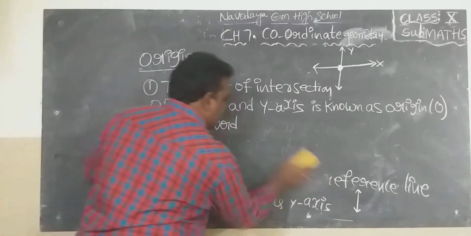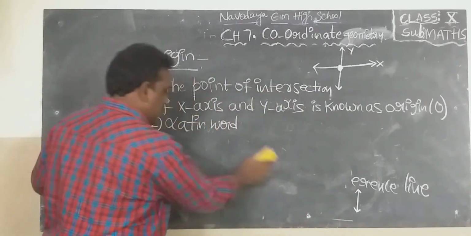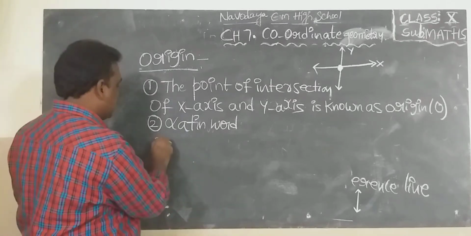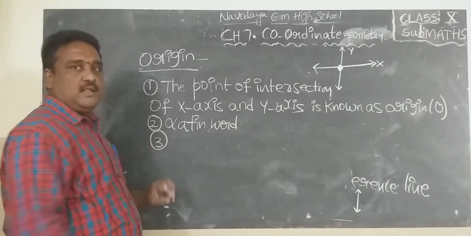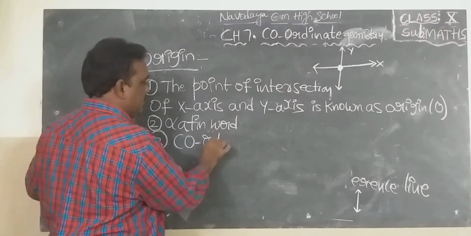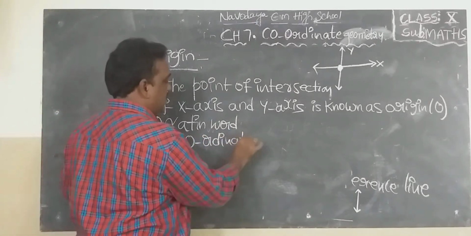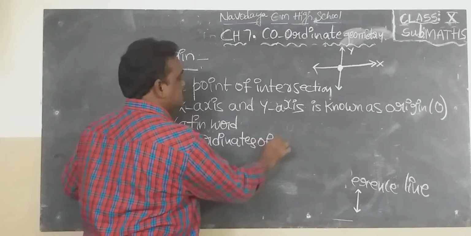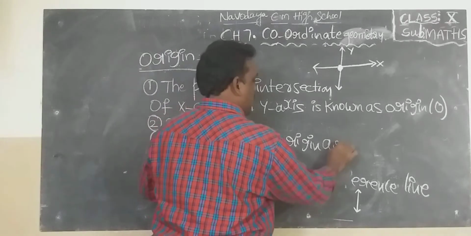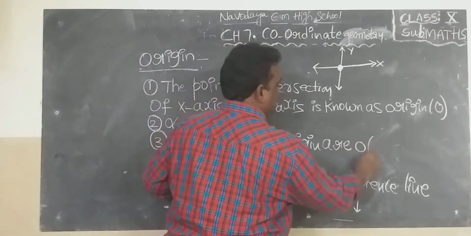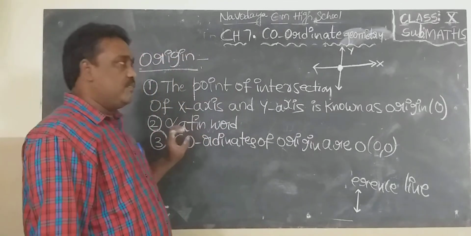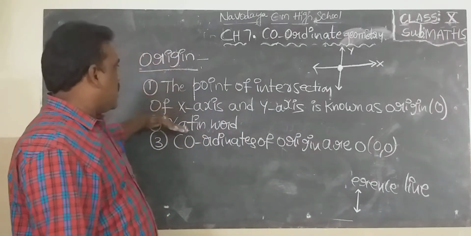Then third point about origin. These are the points belonging to origin. Third point: the coordinates of origin are O (0, 0). X value 0, Y value 0. So, 3 points about origin.